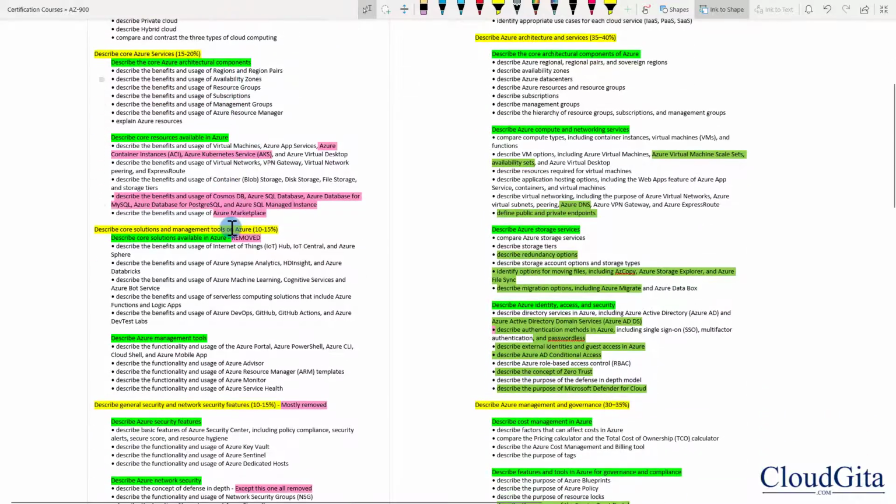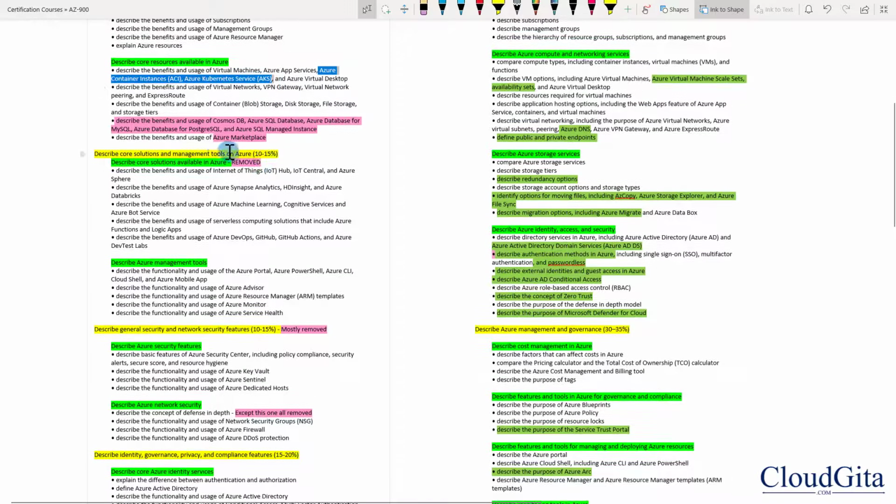Now, if I scroll down below here, you can see that from core resources, Microsoft has completely removed the database section. So I put these topics in the retired section, and Microsoft has removed Azure Container Instances and Kubernetes Services, and instead of that Microsoft has mentioned very high level container concepts. Now Microsoft has not mentioned Azure Marketplace.